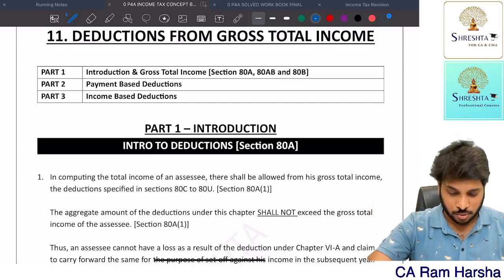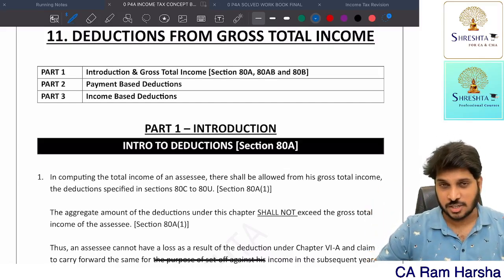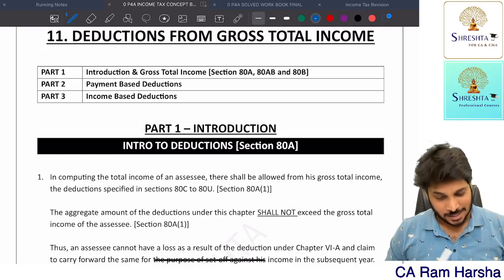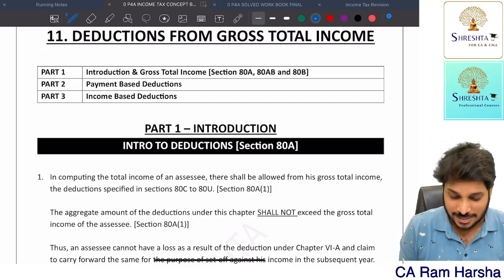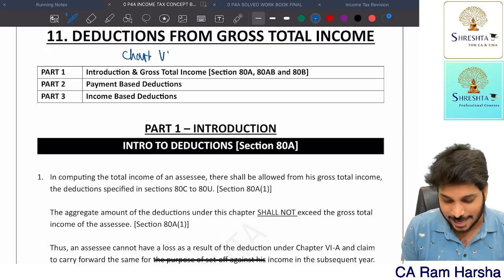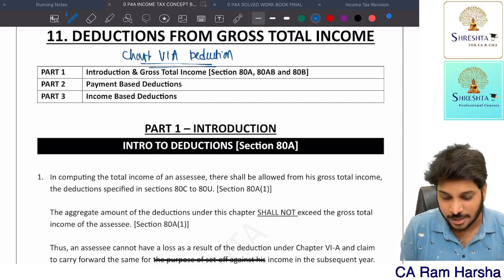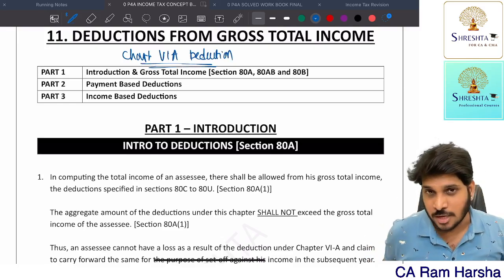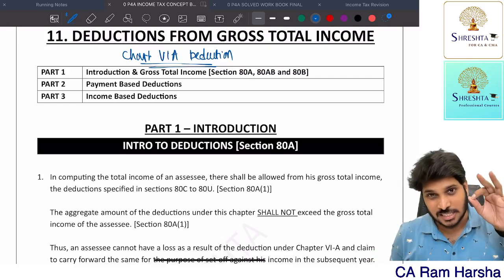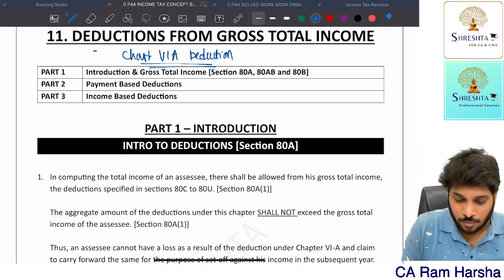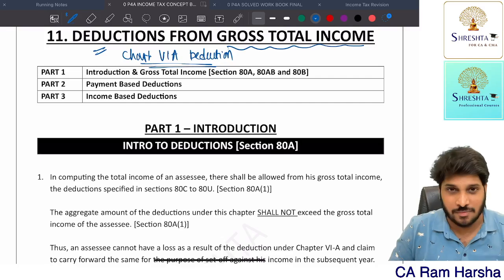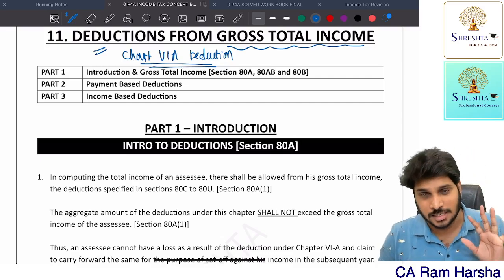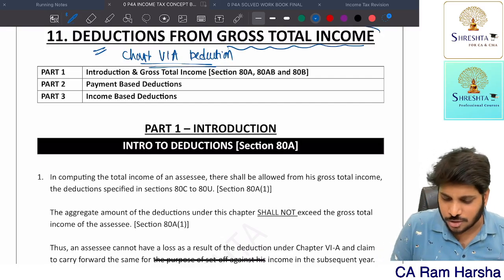So let's start the new chapter, that is deductions from gross total income. This chapter is popularly called chapter 6A deductions. Under income tax, I have repeatedly said this point, the Income Tax Act is broadly classified into 23 chapters. Inside that, chapter 6A deals with what deductions a person will get from the gross total income. Now, first of all, what is gross total income?